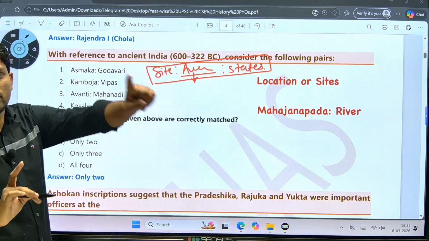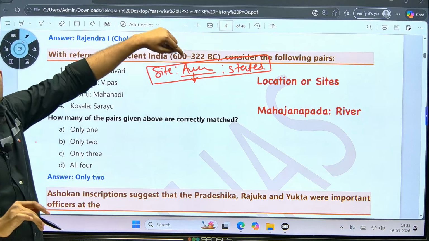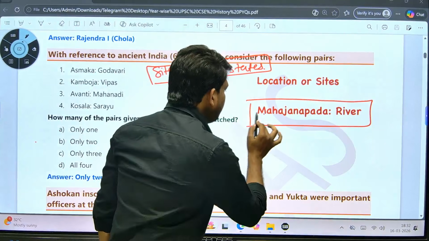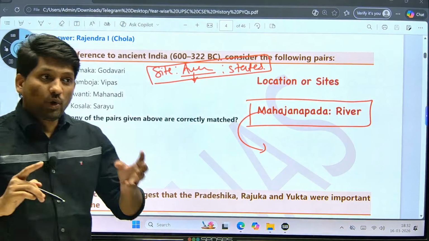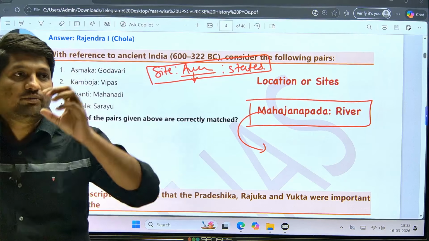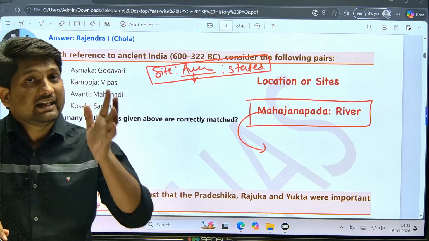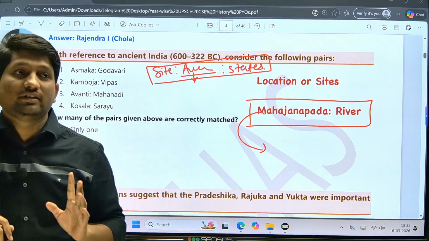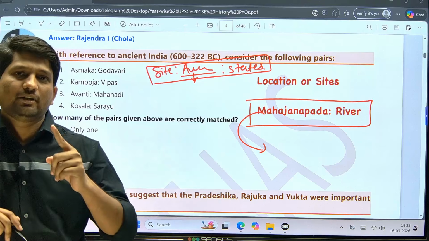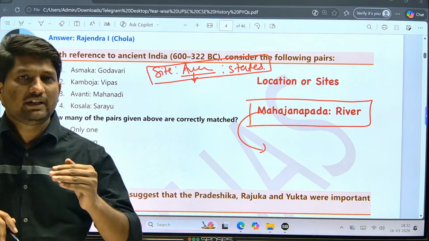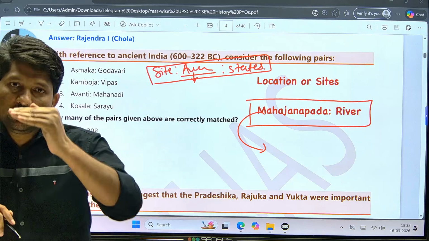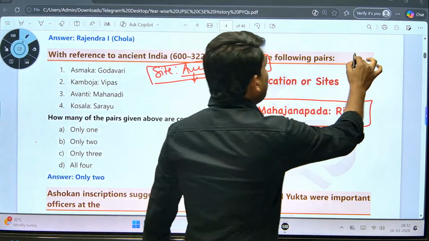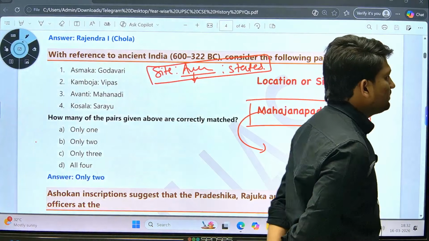On that line there was one question in 2025, and it was related to the Mahajanapadas. When we discuss the Mahajanapadas, what is important? The names of the 16 Mahajanapadas, their capitals, their location, their state, and the rivers associated with them. Now tell me the one Mahajanapada which was present below the Narmada river. Below the Narmada river in the south, we have only one Mahajanapada. Tell me the name of this Mahajanapada.